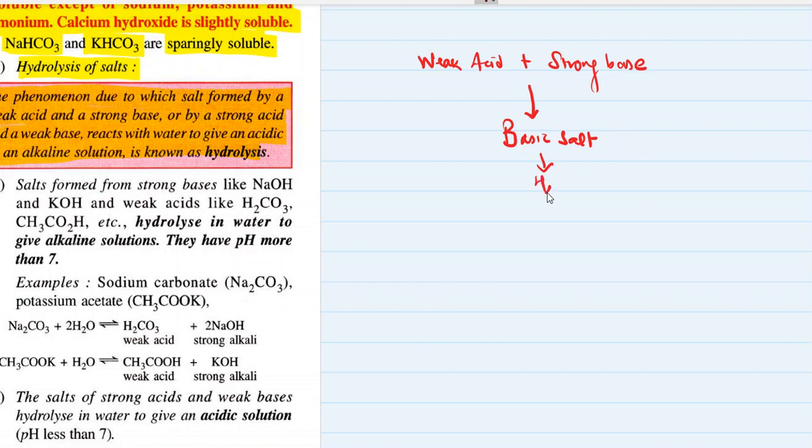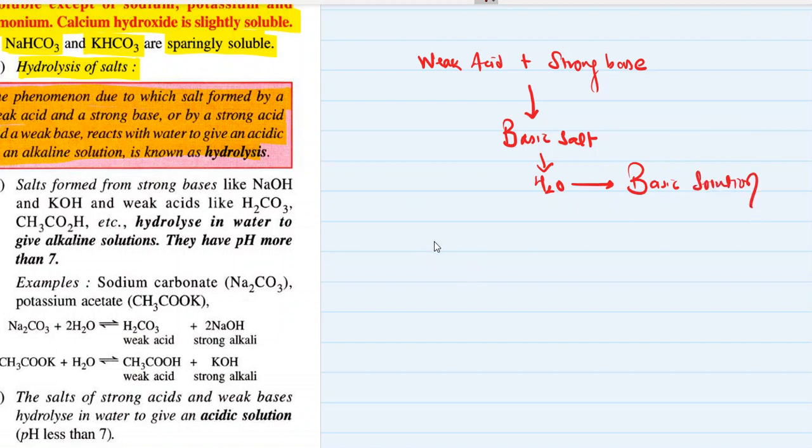If you put this basic salt in water, it will dissociate and form more hydroxyl ions compared to hydronium ions, and that's why this solution will be basic in nature. It will form a basic solution.